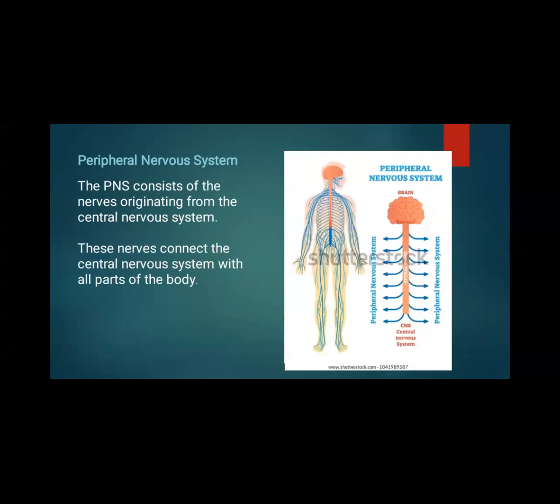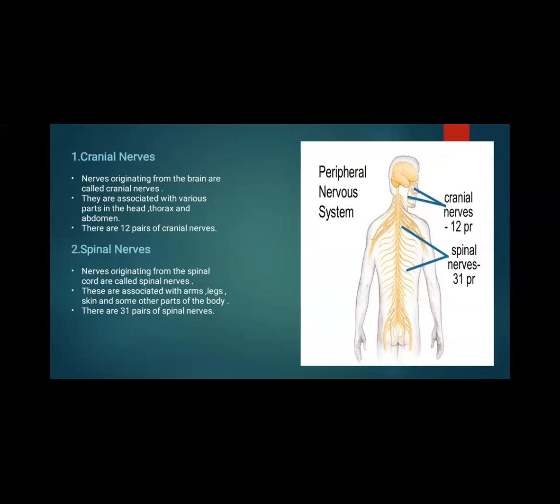The peripheral nervous system consists of nerves originating from the central nervous system. These nerves connect the central nervous system with all parts of the body. Cranial nerves and spinal nerves. Nerves which originate from the brain are called cranial nerves. They are associated with various parts in the head, thorax, and abdomen. There are 12 pairs of cranial nerves.